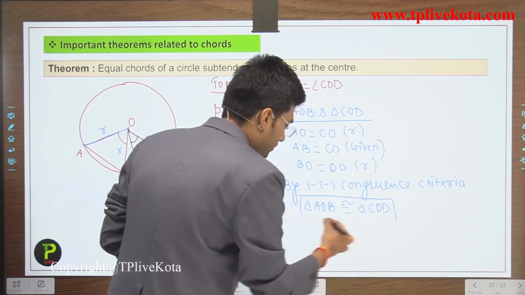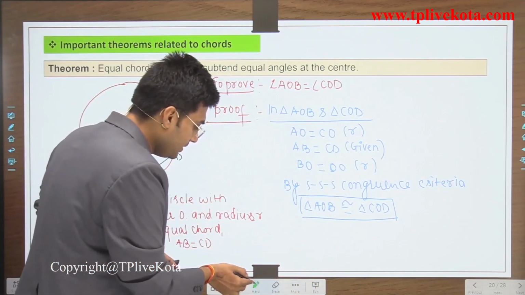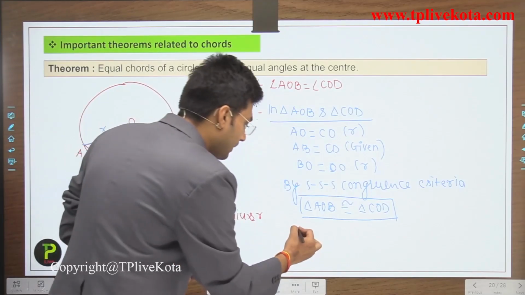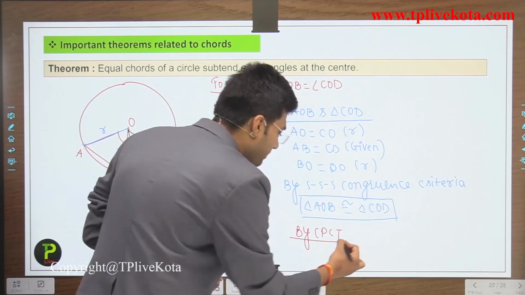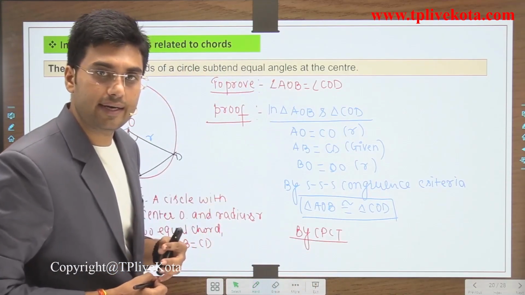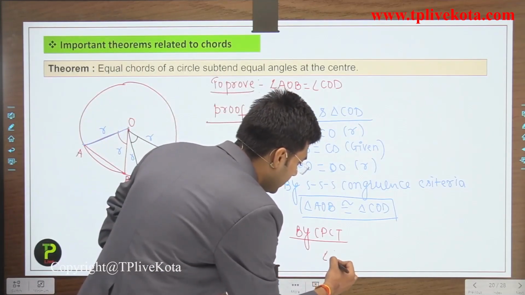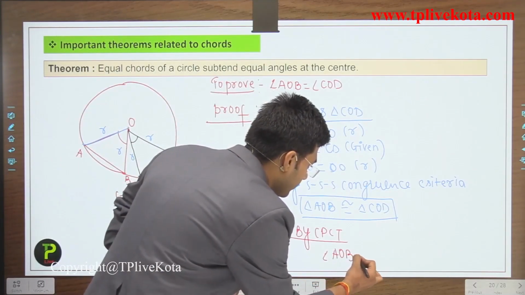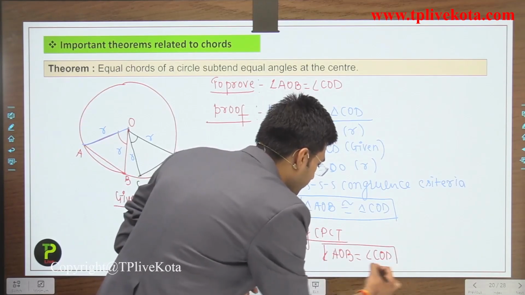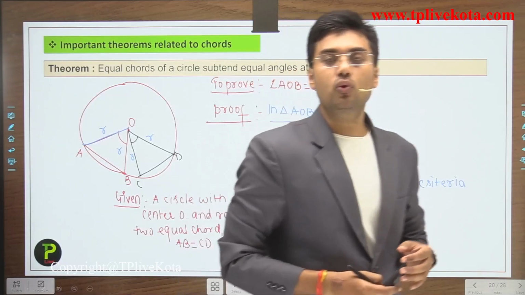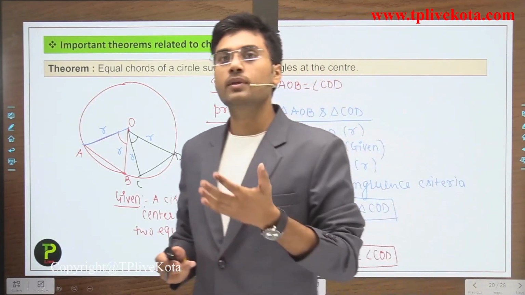Okay, now students, if these two triangles are congruent, then by CPCT, corresponding parts of two congruent triangles are equal. So we can say that angle AOB is equal to angle COD. So students, we proved that if two chords are equal, then they subtend equal angles at the center.